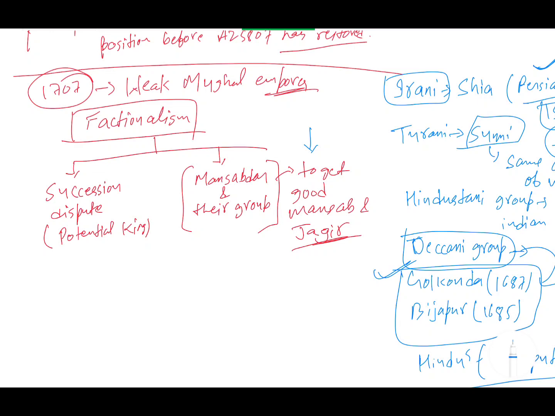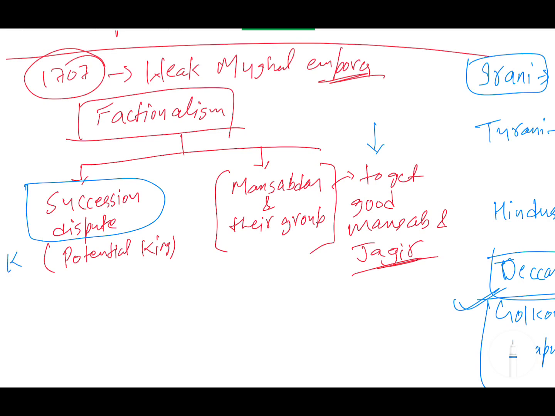The succession dispute was also going on simultaneously. The king and the potential king both started to favor one or other mansabdars, so that they would favor them when they wanted to become king, or those who were king would favor them to stay in power. So the kings were supporting these mansabs, this grouping and this factionalism, to stay in power, and the potential king, who is going to become king, was overstepping, meaning wanting to remove him and become king himself, so he also kept the mansabs in support.